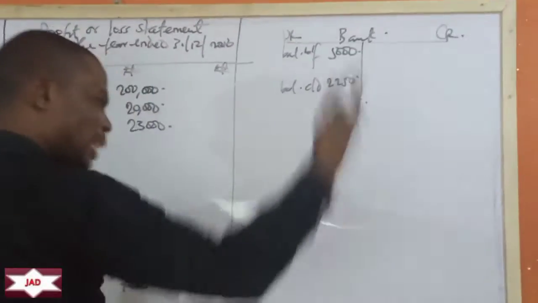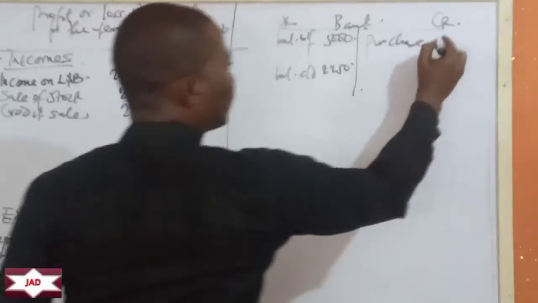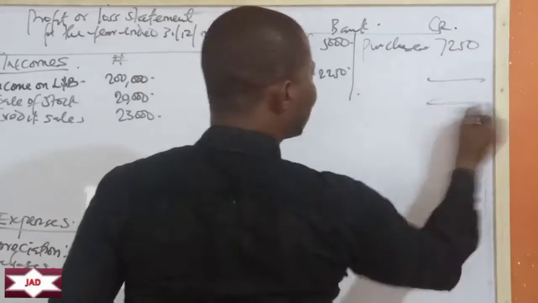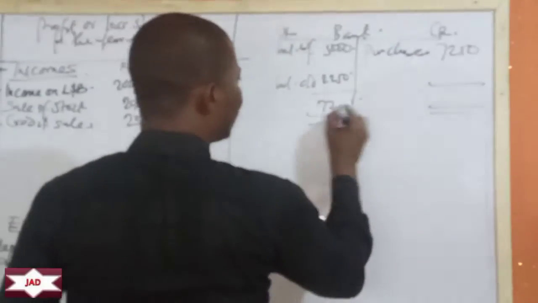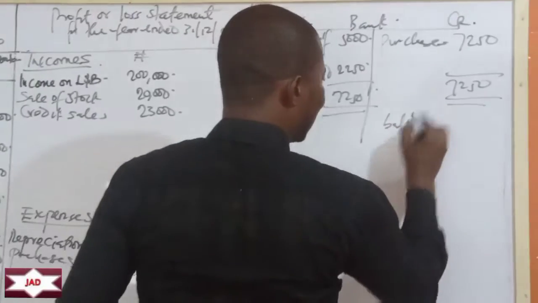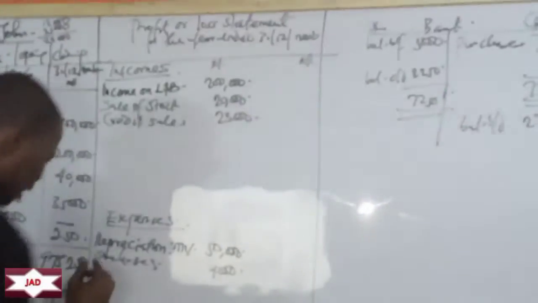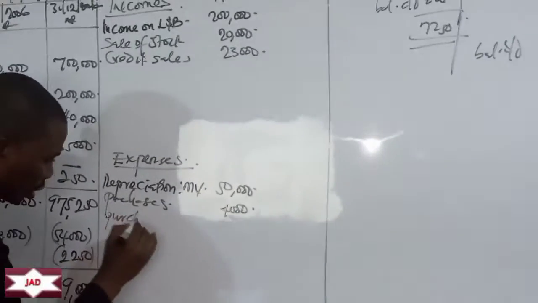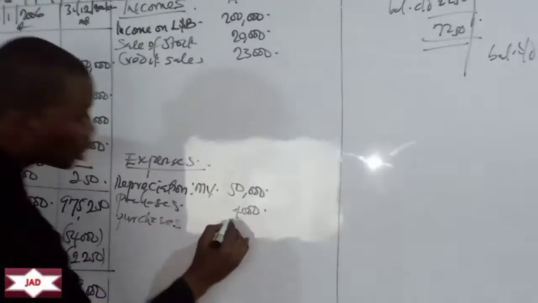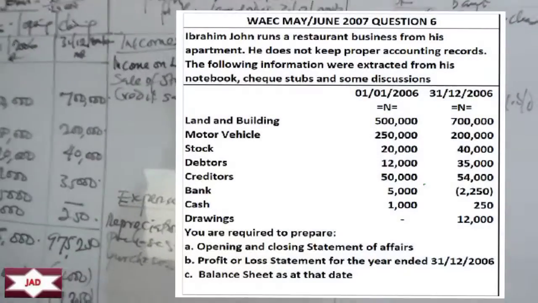They are both costs. So let's pick one. Let's pick purchases. Purchase of how much? This is 7,250, so that both sides will be equal. 7,250, 7,250. So this becomes balance brought down here of how much? 2,250. So we're taking purchase of how much? 7,250.